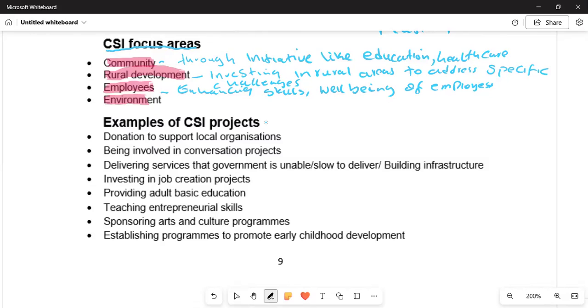If they find themselves equipped with necessary skills as well as their well-being taken care of, that's what is needed. The environment, which is the last one, is about promoting environmentally friendly practices.